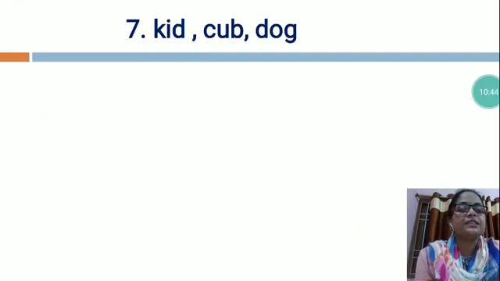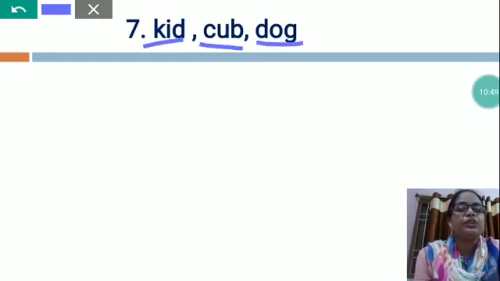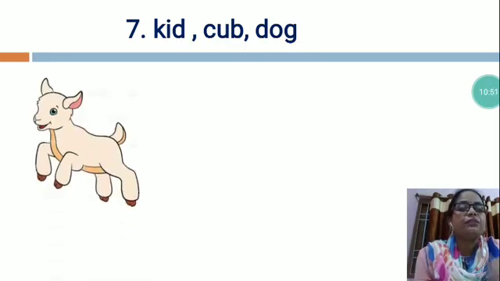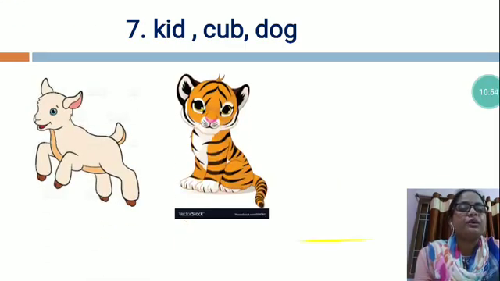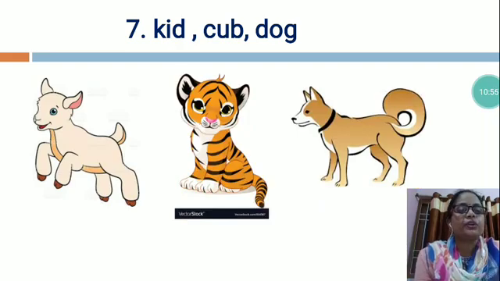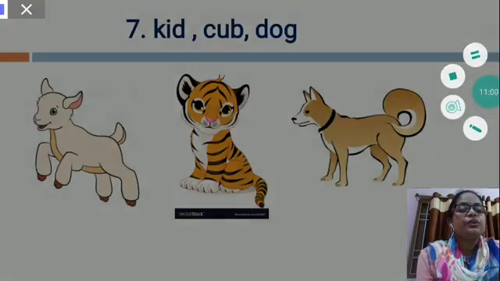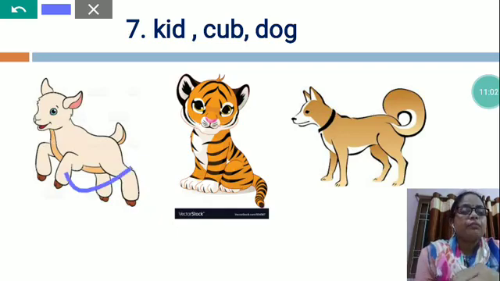Now, next is kid, cub, dog. This is the picture of kid, this is the picture of cub, and this is the picture of dog. So, kid is a young one of a goat, and cub is a young one of a tiger, and dog is a parent animal.